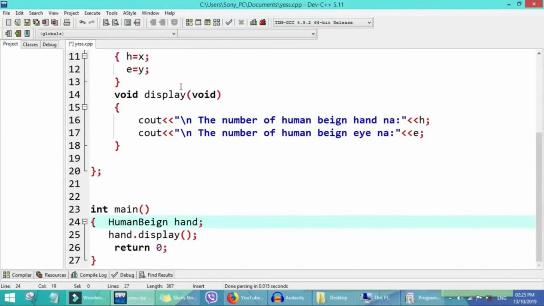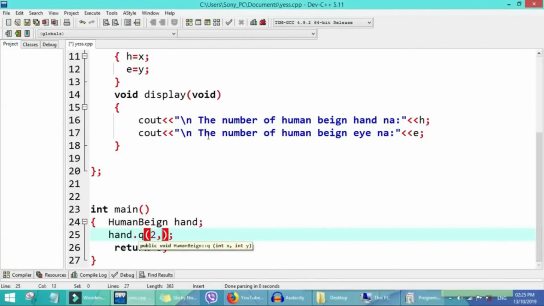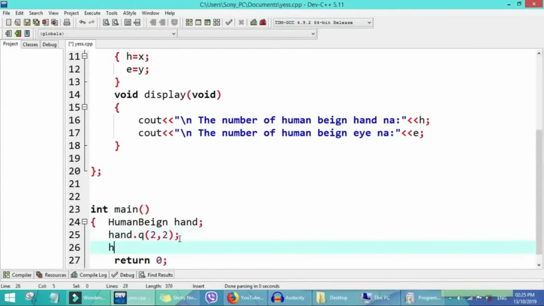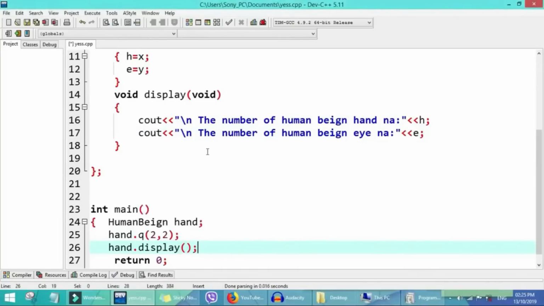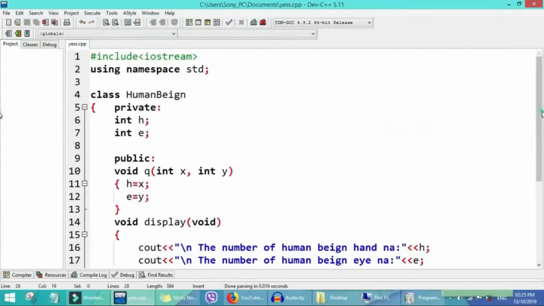So in order to read, to acknowledge those data, to show the variables at the beginning, we go use hand dot q. So now inside the q we go put everything we say we want put, and after that one we acknowledge the display again with hand dot display. So now we go display wetin dey inside display. So now almost the same thing, but e dey easy with constructor, since constructor na special feature of class, na special function of class.